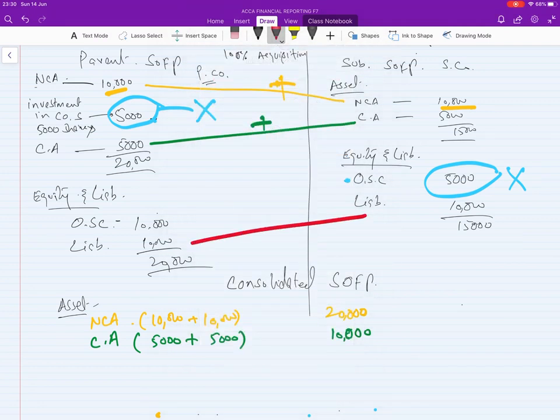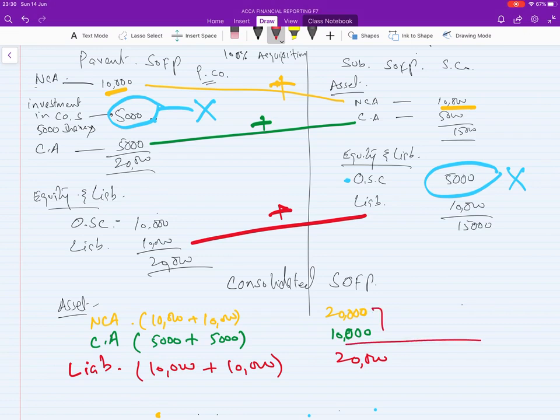So liabilities, add these two. Parent has 10,000 and subsidiary has 10,000. So the asset side is 30,000.